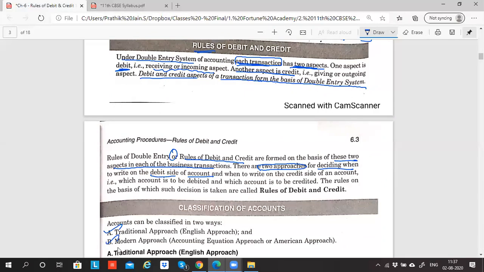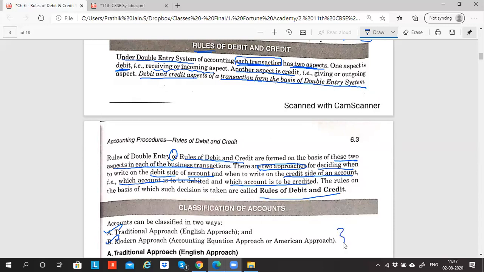These we will study and accordingly apply to decide which account I should debit and which I should credit. The rules on the basis of which such a decision is taken are called the rules of debit and credit.